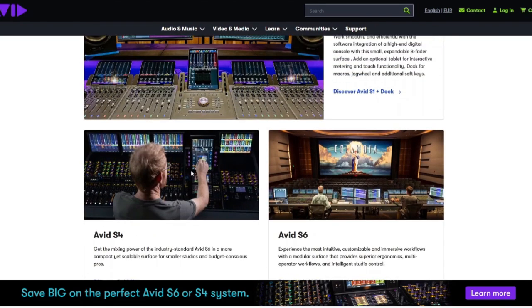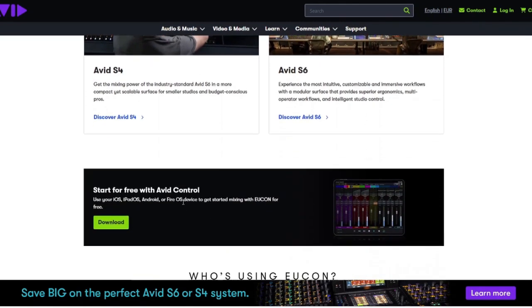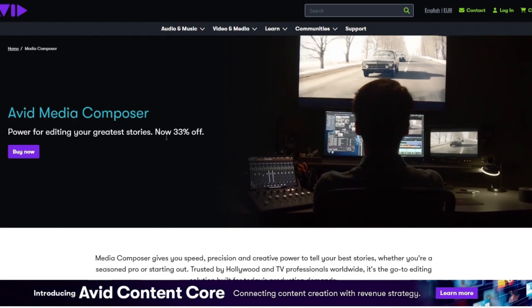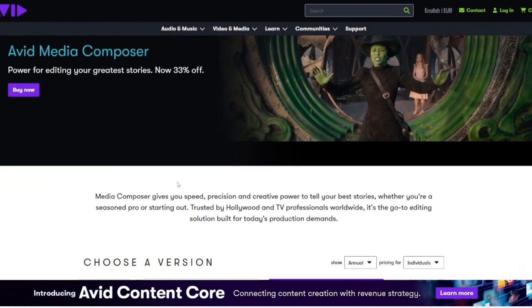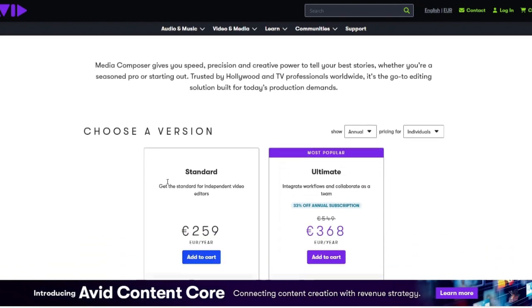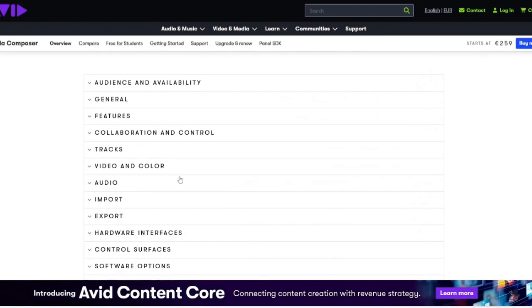It also integrates well into the industry because it is used in major studios, film sets, broadcast departments, and commercial environments. And with the hardware compatibility, it works seamlessly with Avid control surfaces like the S1, S4, and S6. Collaboration tools and cloud workflows are available for team-based projects as well.